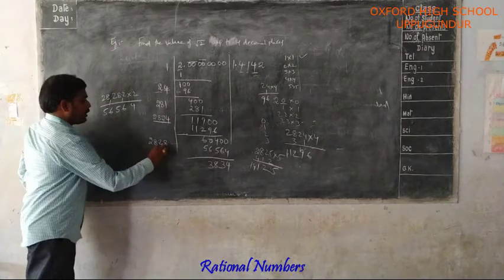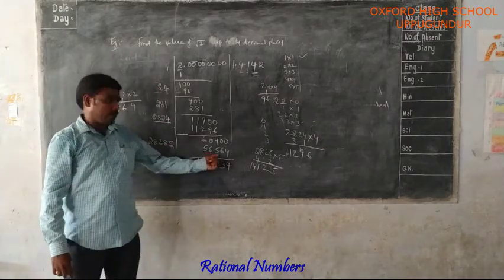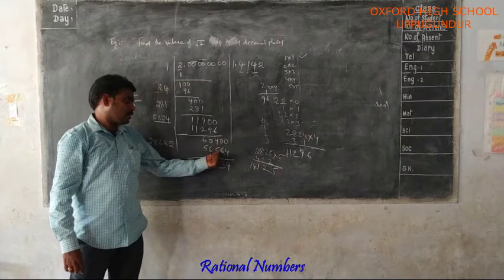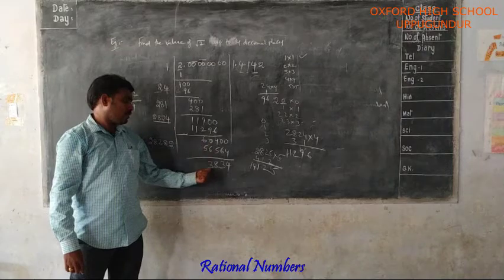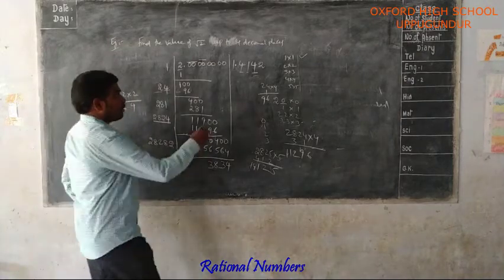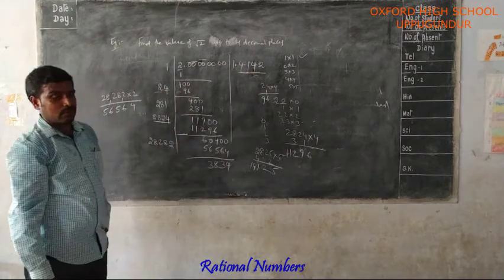So 28,282 twos, 56,564. 10 minus 4, 4. 9 minus 6, 3. 13 minus 5, 8. 9 minus 6, 3. So how many places are we finding? Up to 4 places. We are finding 1.4142.